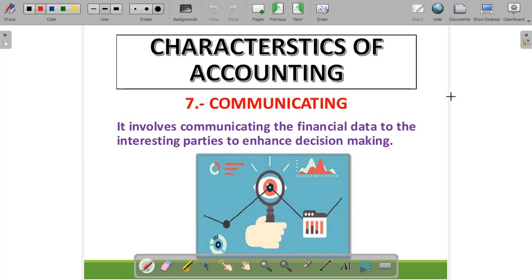If I am an investor in a company, I need to know the financial position and the profitability of the business so that I can decide whether to invest further in this company or to switch off.